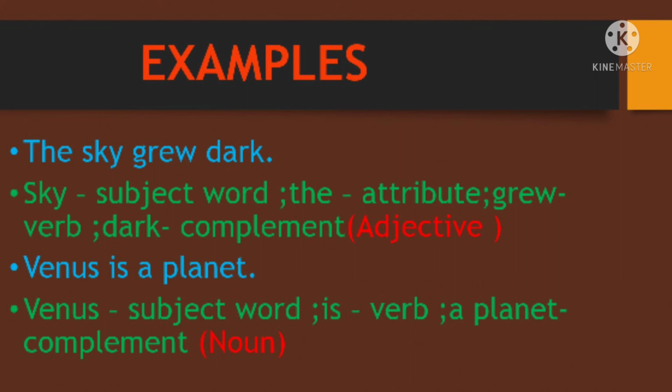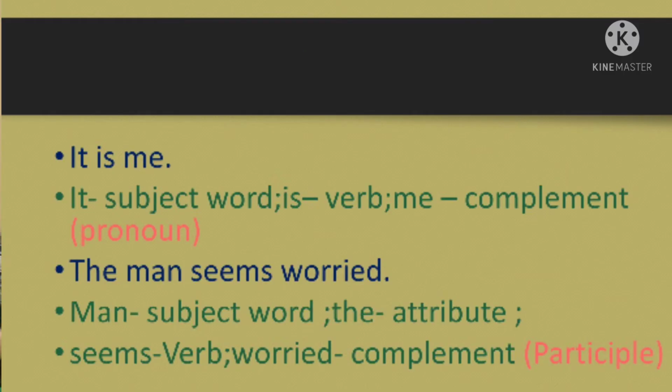Next, if you take Venus is a planet, Venus is the subject word, is is the verb, and a planet is the complement. Now let us see the next example. It is me. Okay. So here what is the subject word? It is the subject word, is is a verb, and me is a complement. And here me is what? It's a pronoun. Okay. Next, the man seems worried. So man is the subject word, the is the attribute, seems is the verb, and worried is the complement, and it is a participle.